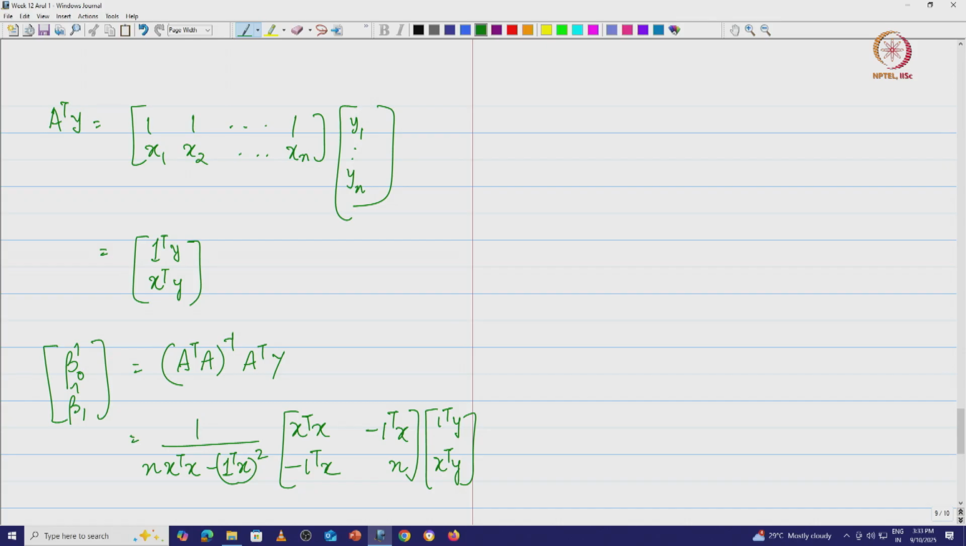Now I am just going to do a small thing here. From here we can even find out what beta naught and beta 1 are, but I am just going to do a small jugaad here. I am going to multiply and divide the right hand side by n squared.